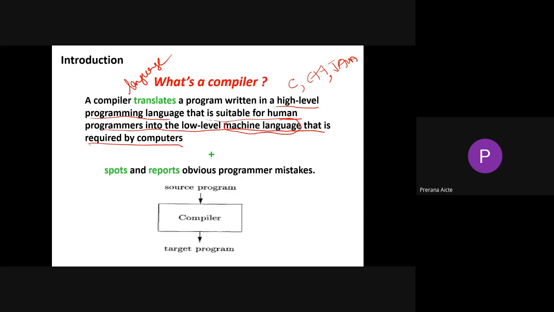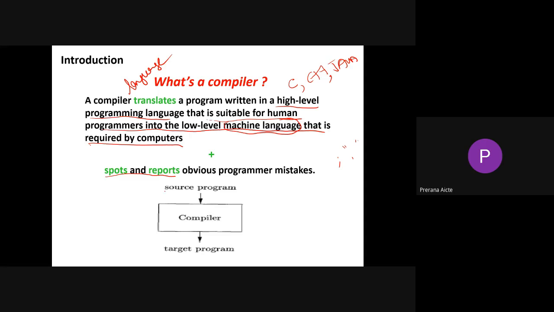So what does your compiler actually do? It spots and reports obvious programming mistakes. For example, if we are writing a program and we miss a semicolon, or miss double quotes, or miss commas and all, these are programmer mistakes, but not compiler mistakes, right?